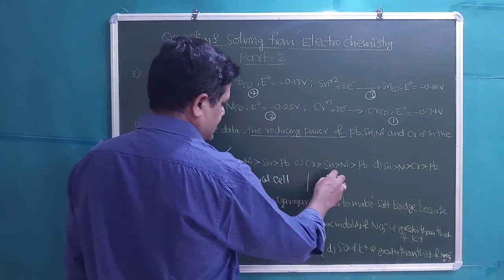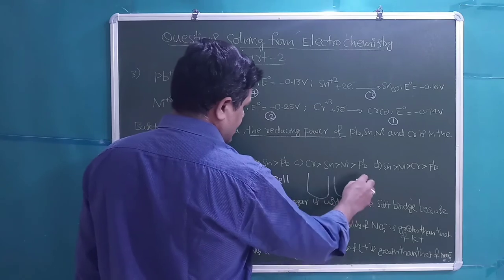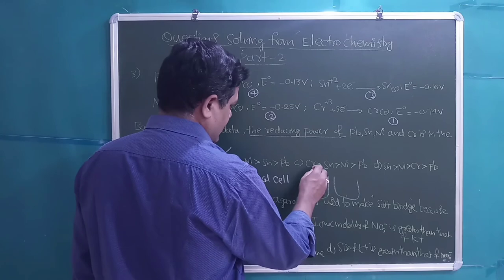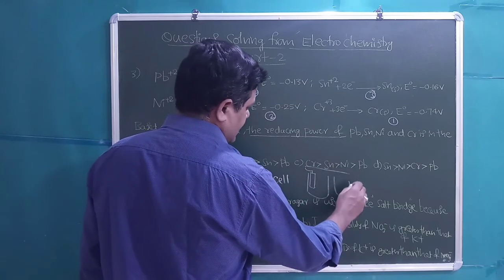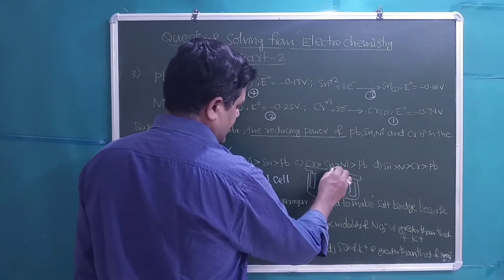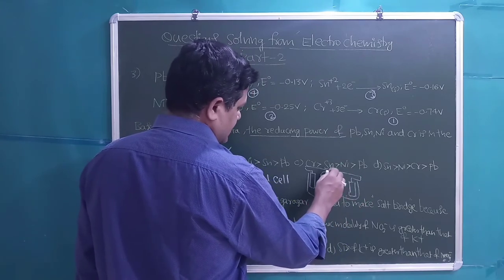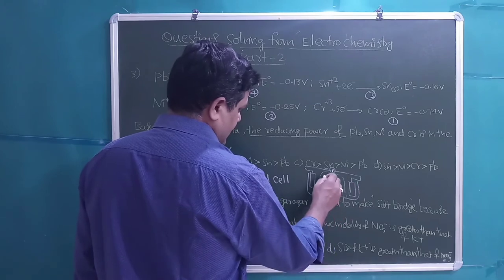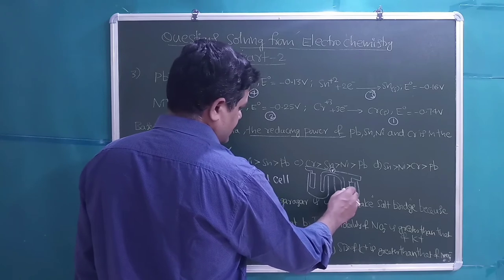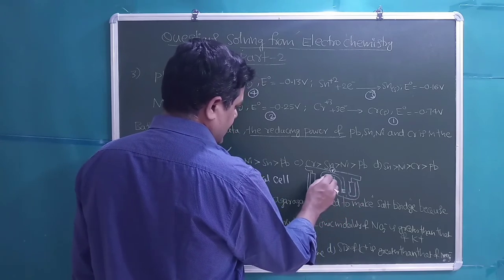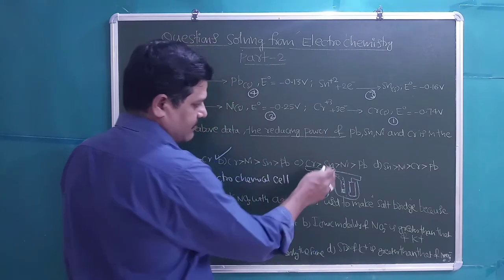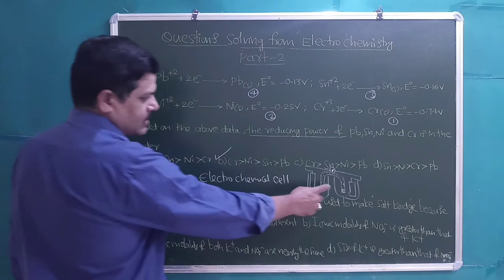If the salt bridge is removed, the cell reaction immediately stops. In the left side container the anode is present, in the right side container the cathode is present, connected through a metallic wire, and the salt bridge is kept like this, which contains the organic substance agar-agar and is filled with a strong electrolyte like KCl or KNO3. The outer circuit is completed by the metallic wire, and the inner circuit is completed by the salt bridge.